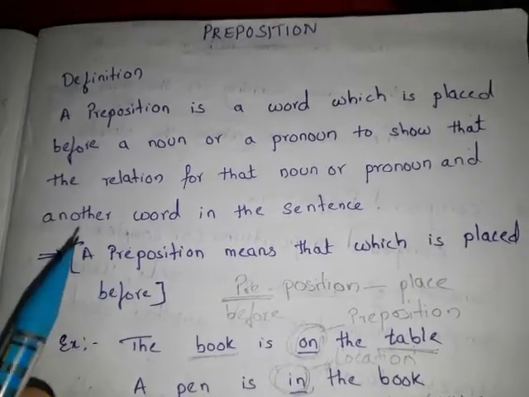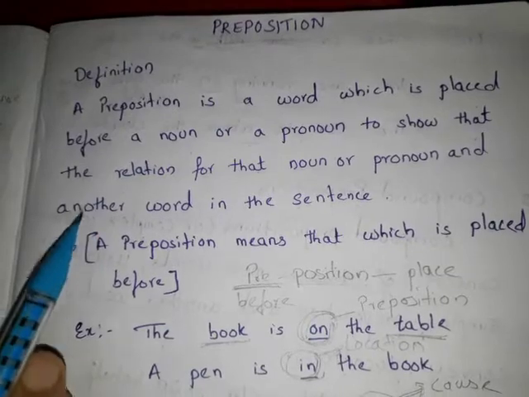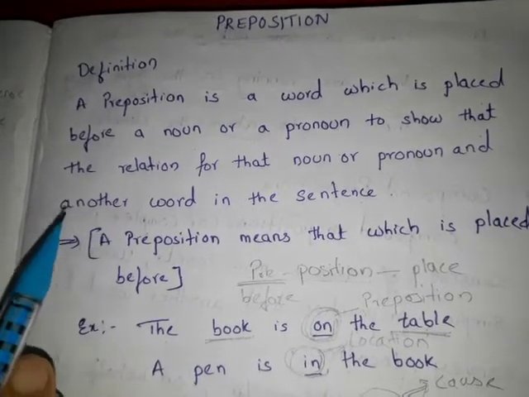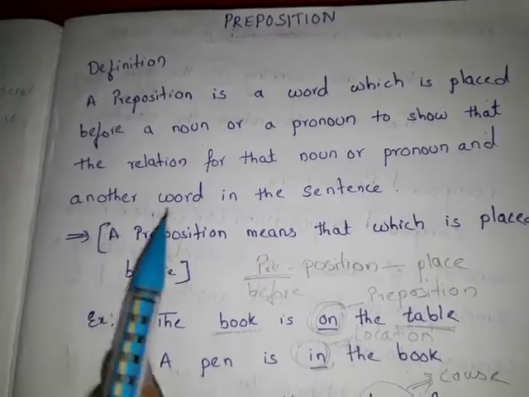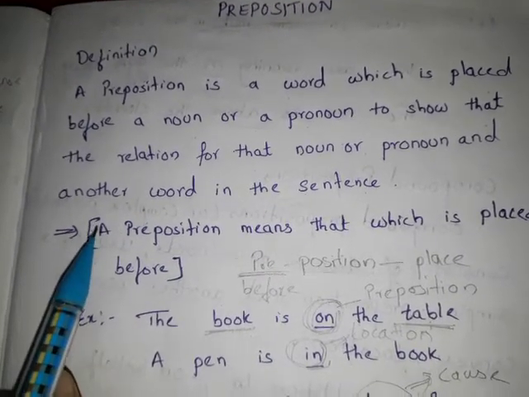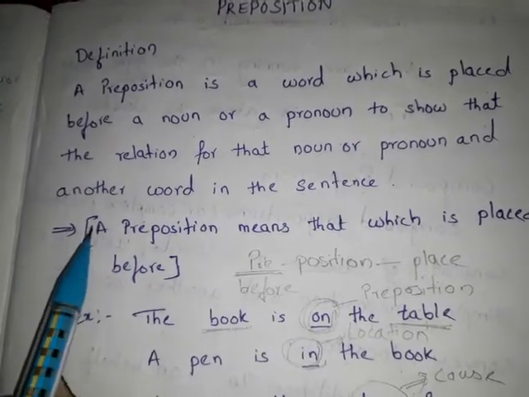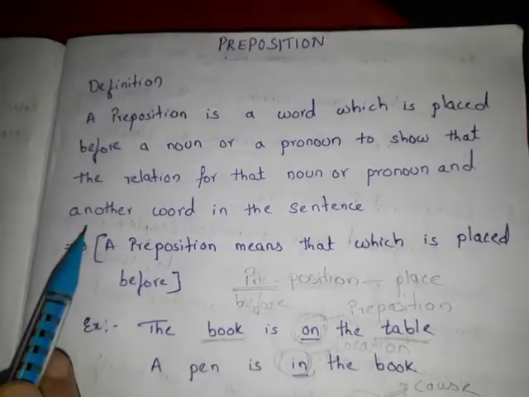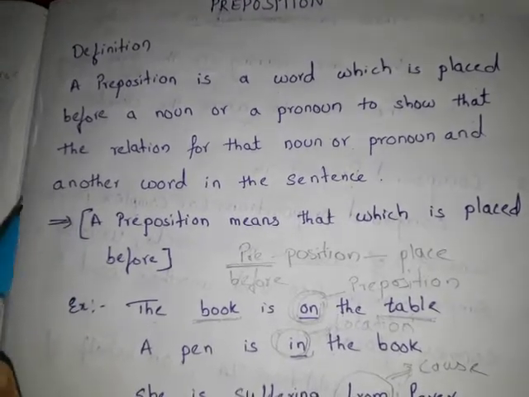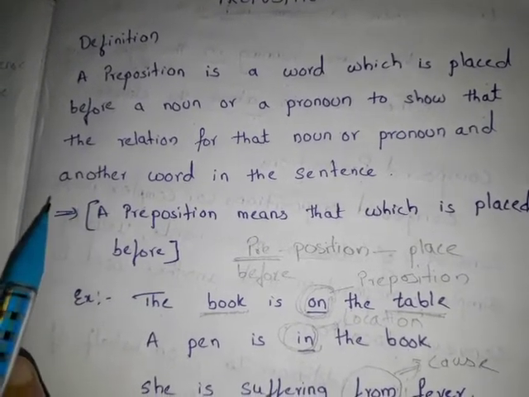And these prepositions, what are these prepositions going to show? These prepositions are going to show us location, at what time the action is completed, the location where the noun or pronoun is placed, or direction, cause and possession. Let me repeat it again. These prepositions show us location, time, direction, cause and possession.